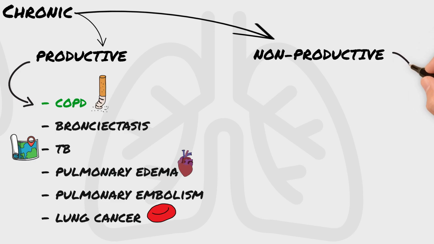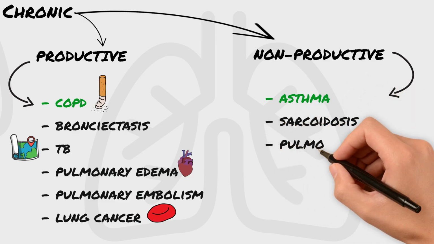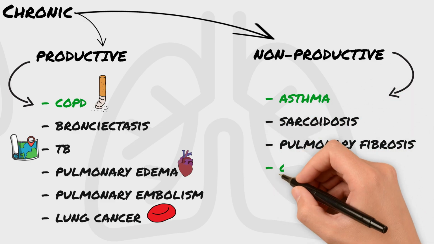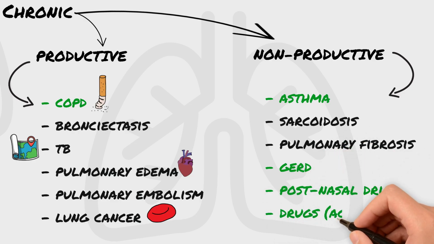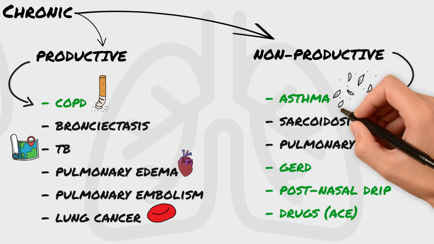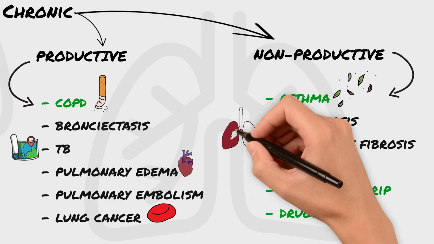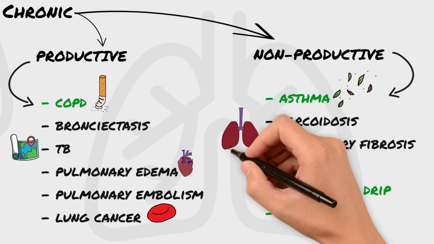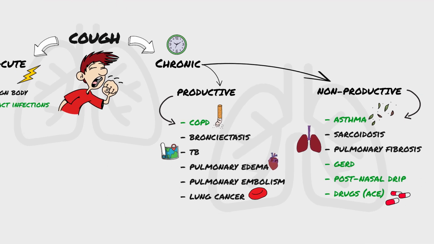Non-productive cough can occur because of asthma, sarcoidosis, pulmonary fibrosis, underlying GERD, postnasal drip, or medications like ACE inhibitors. Remember to ask about seasonal history if you're looking for asthma. Occupational history can help with the diagnosis of pulmonary fibrosis, and some general history about GERD, like heartburn, could help with the diagnosis.